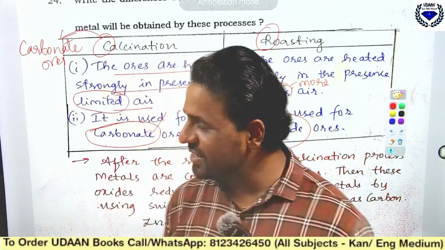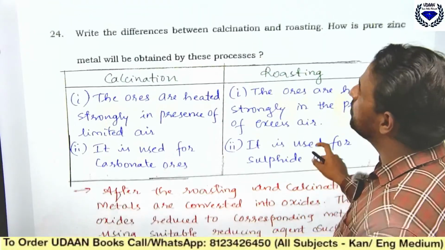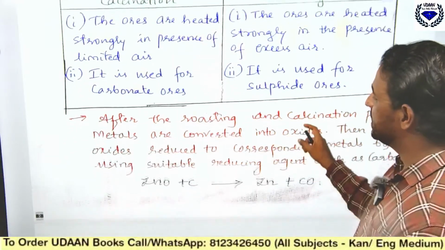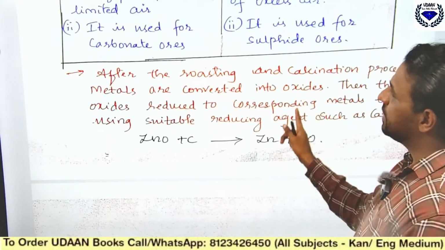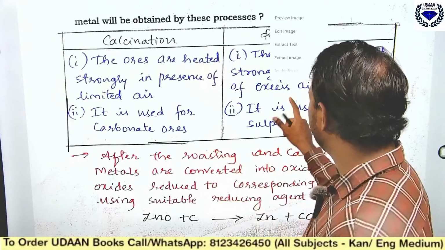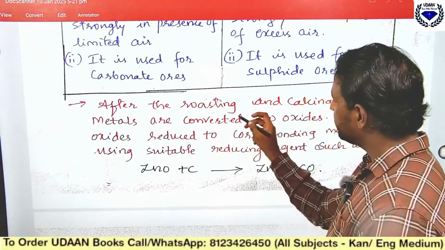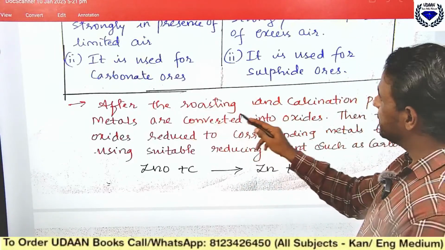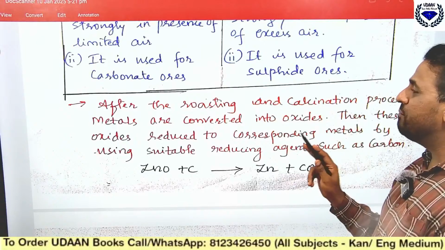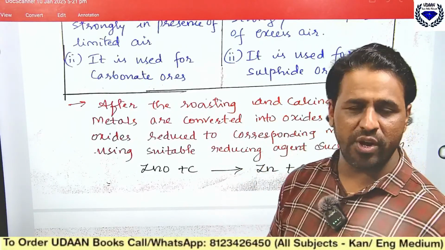Yes, so let us begin with the next question. How is pure zinc metal obtained by this process? See, if it is zinc carbonate, you should go for calcination. If it is zinc sulfide, you should go for roasting. After roasting and calcination, the metal is converted into its corresponding oxide.